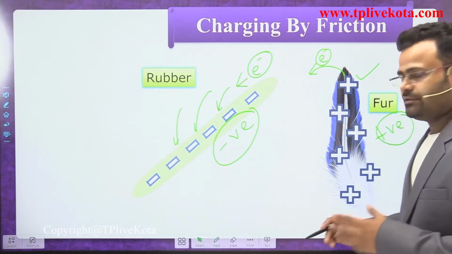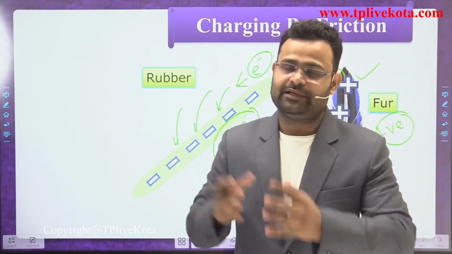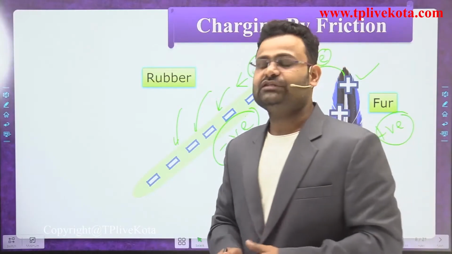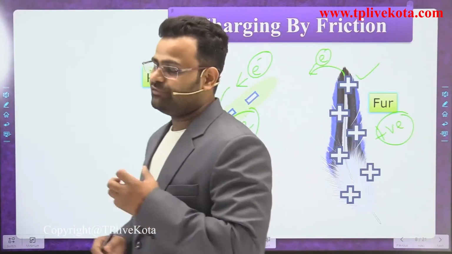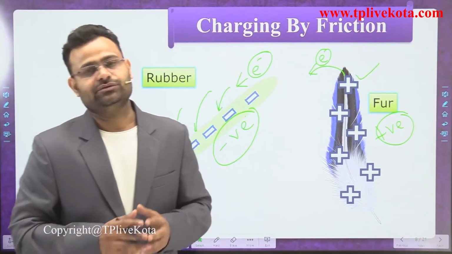So dear students, I hope you understand what happens in friction of two bodies. When we rub two materials, one body gets a positive charge and the other body gets a negative charge.